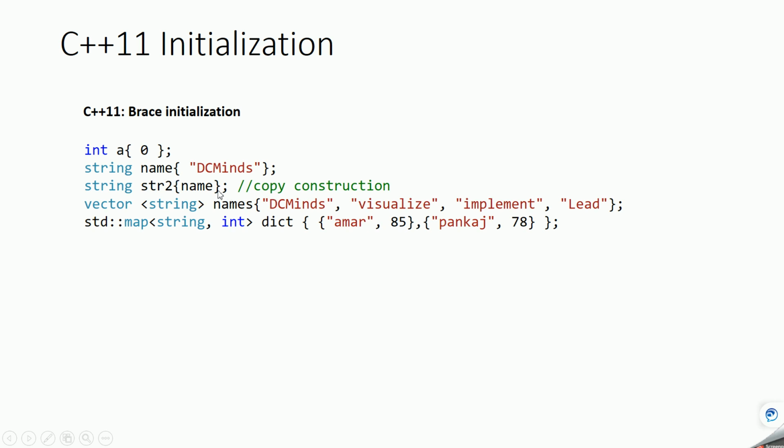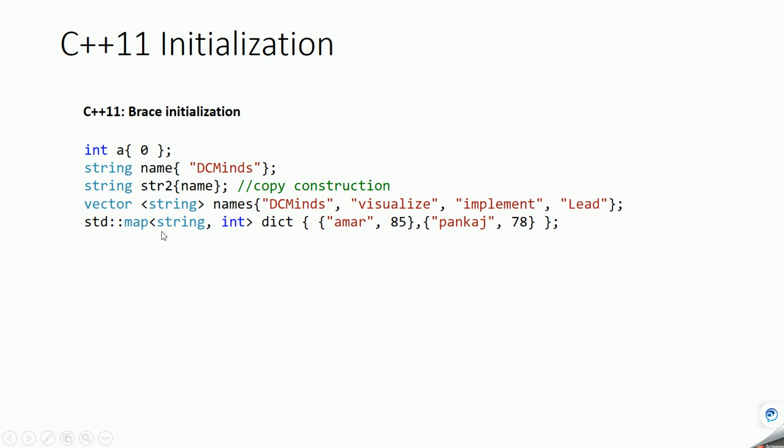Same way here, the copy constructor will be called. Now you can see this vector is initialized directly. Whatever values you want, instead of using push_back, you can directly give them in braces.